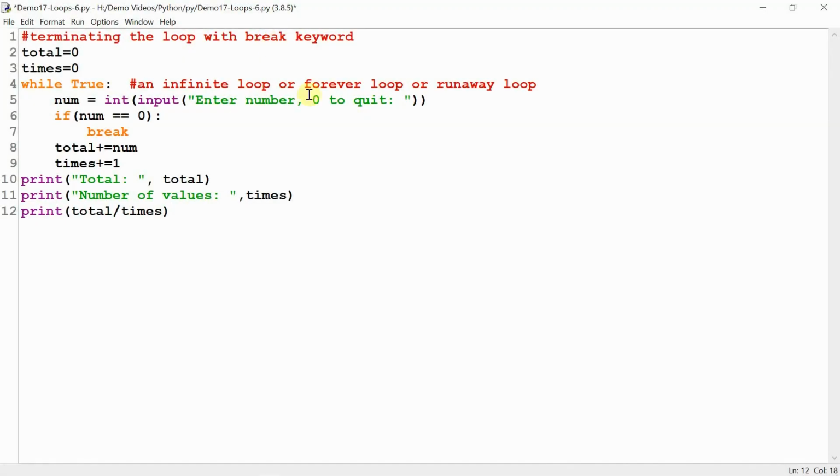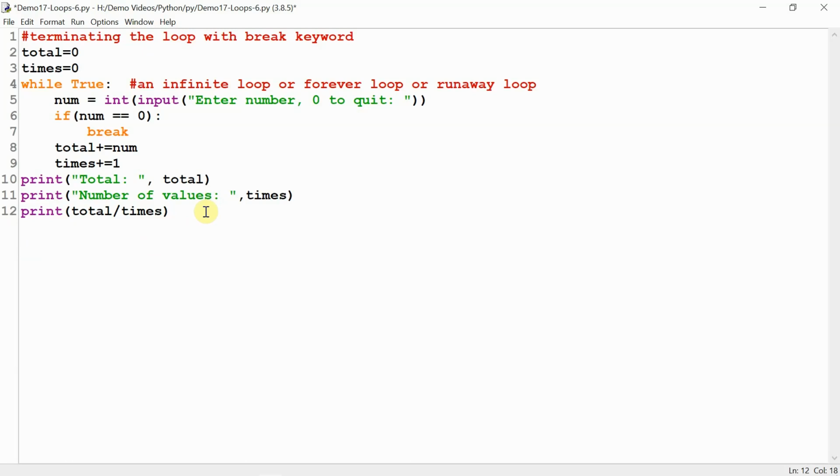Now let us see how we control the loops in different ways. Generally, you have seen the loops are given a condition or a list of values, and for each value, or as long as the condition is true, the loop is executing through all the iterations. But there are certain situations where we need to terminate the loop midway. When the task is still not over, we might need to get rid of the loop. Let us see how we do it here.